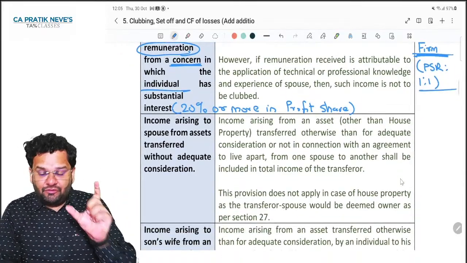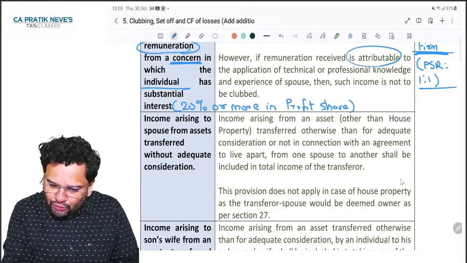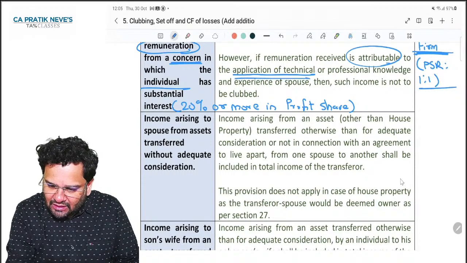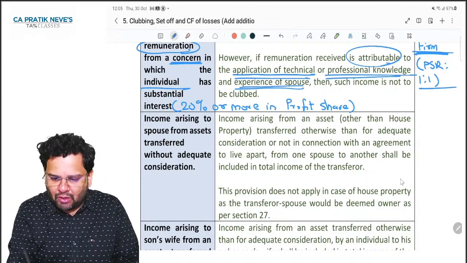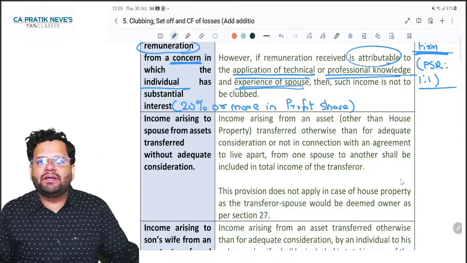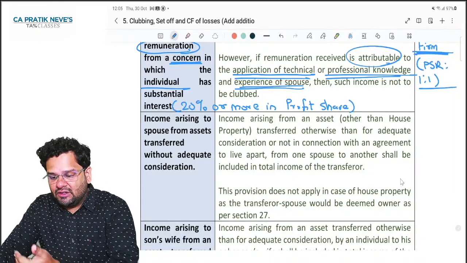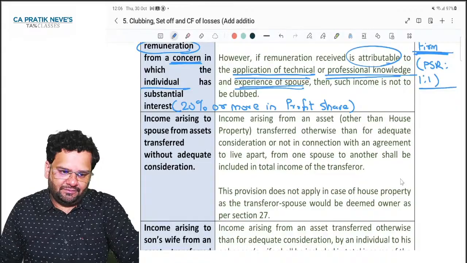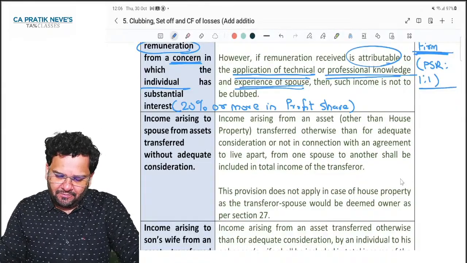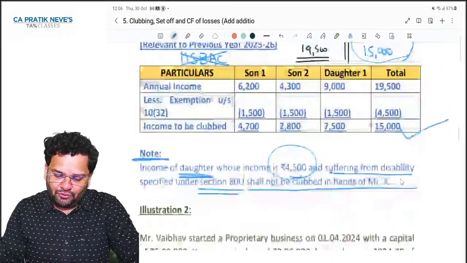But if remuneration received by my spouse is attributable to application of technical or professional knowledge and experience of the spouse, then income will not be clubbed. That means if she is herself qualified for getting that salary, then income will not be clubbed.